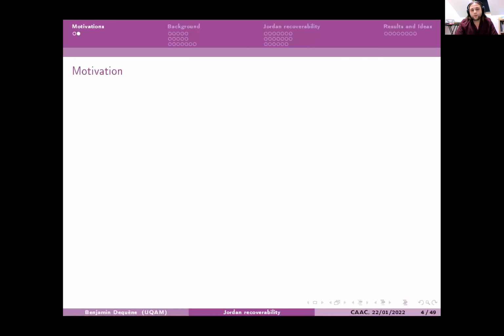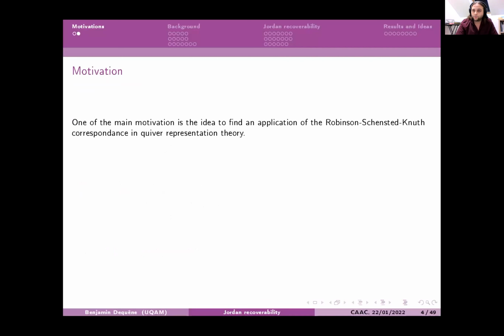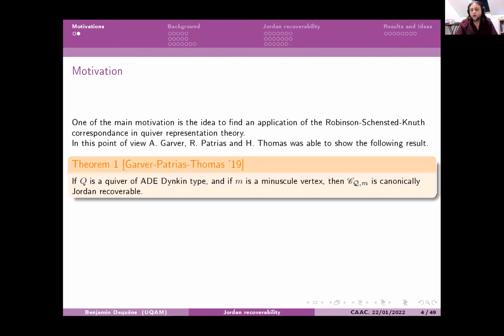So the main motivation for this topic is to find an application of the Robinson-Schensted-Knuth correspondence in quiver representation theory. And from this point of view, Alexander Garver, Rebecca Patrias, and Hugh Thomas were able to show the following result. Here there are some terms that maybe you don't know, but I will define them during the talk. And you can just see that it is about quivers of ADE Dynkin type.